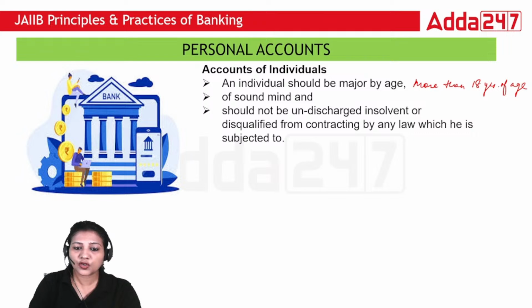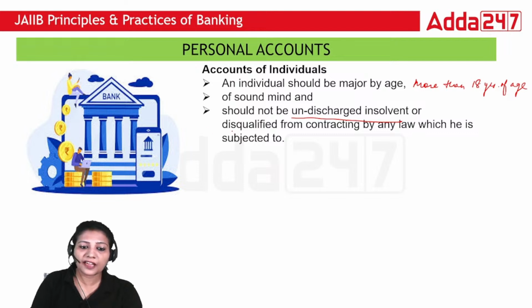Third is, should not be an undischarged insolvent. If any court has termed them as insolvent, then they should get a discharge from that particular court.